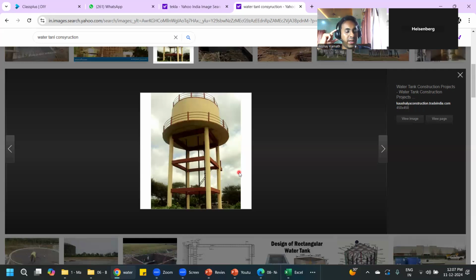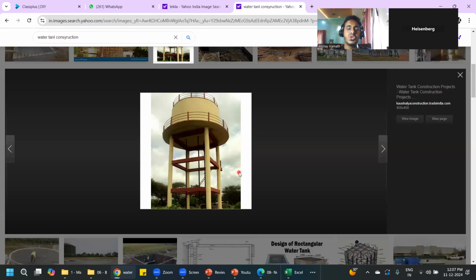And also, if you get into a good company, it's well and good. Otherwise, every day there will be pressure, like 10, 12 hours of work you're supposed to do. Sometimes even Saturdays you're supposed to work. Half day on Sunday also, if you're working on site. Salary also will not be much. So it all depends on the individual person.